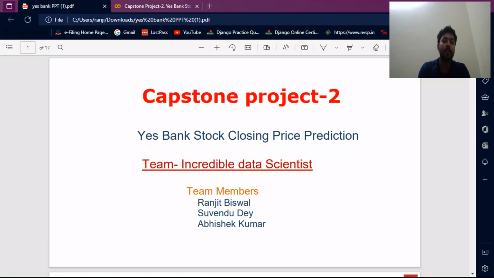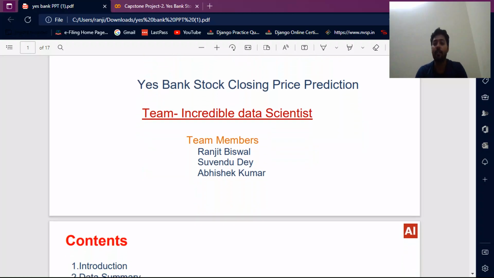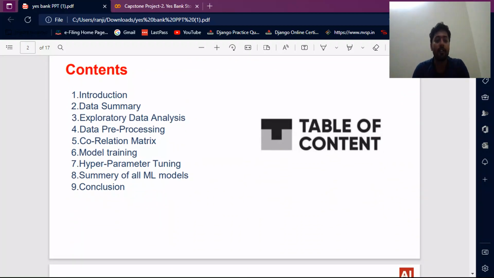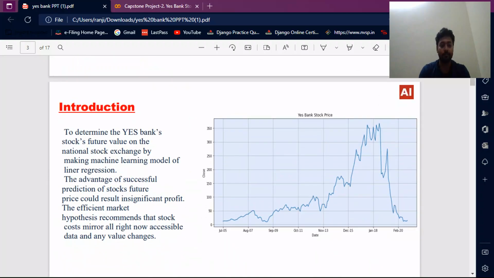Then I show my PPT. Team note: this is also our Capstone project 2. Yes Bank stock price prediction is our subject. My team name is Incredible Data Science. The team members are me, Ranjit Biswal, Subhendu Dev and Abhishek Kumar. Then we created some contents: introduction, data summary, exploratory data analysis, data prediction, data pre-processing, correlation matrix, model training, hyperparameter tuning, summary of all ML models, then conclusion.